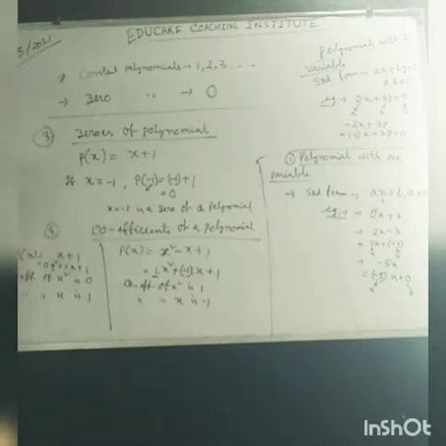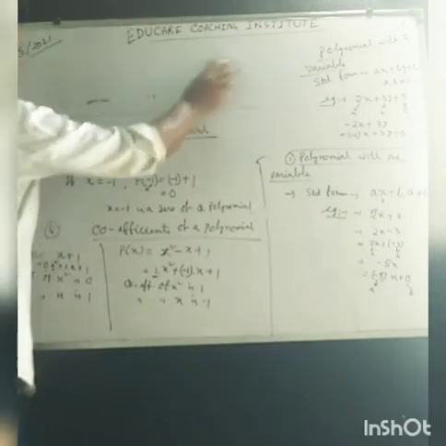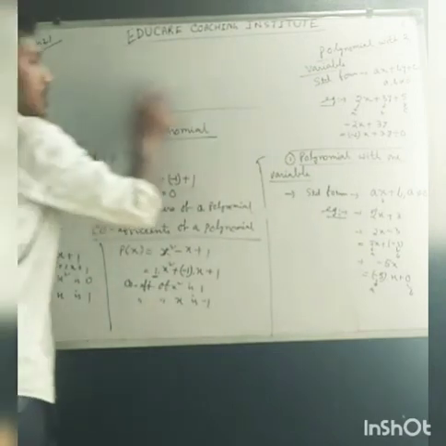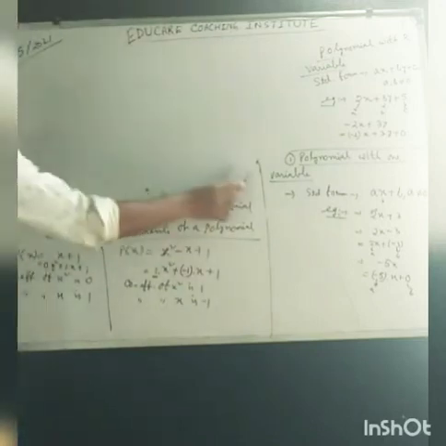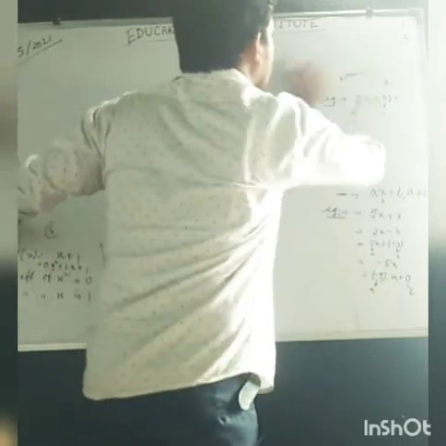On these zeros of a polynomial, I want to give two important points. For notes, you can take a screenshot of the screen so that you can write them down after the class is over.